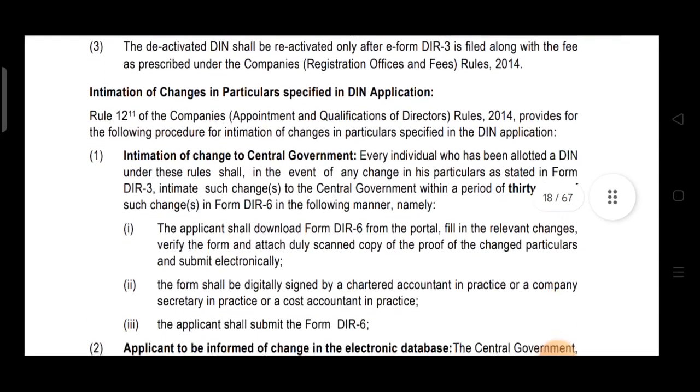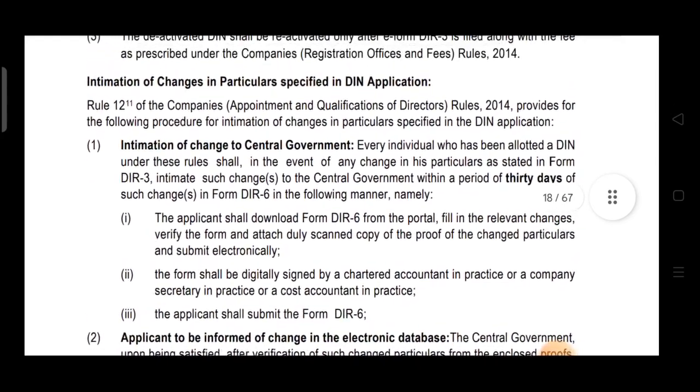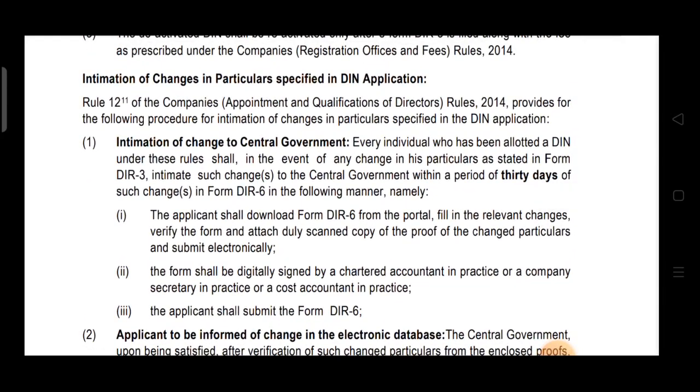Now intimation of changes in particulars specified in the DIN application. If any change is required to be made in particulars, this rule will specify regarding this. Rule 12 of the Companies Rules 2014 provides for intimation of changes in particulars specified in the DIN application. Now, intimation of changes to the central government. Every individual who has been allotted a DIN under this rule shall, in the event of any change in his particulars as stated in form DIR 3, intimate such change or changes to the central government within a period of 30 days of such change in form DIR 6 in the following manner.